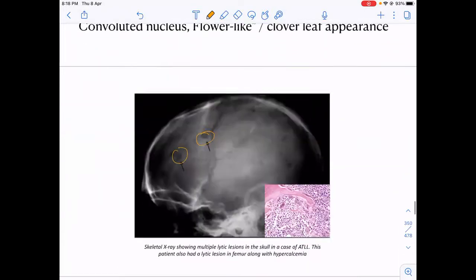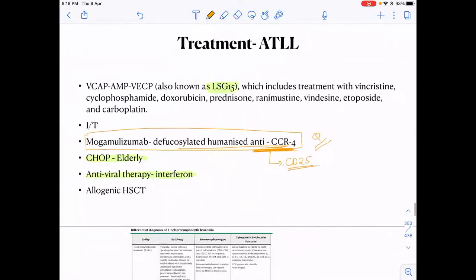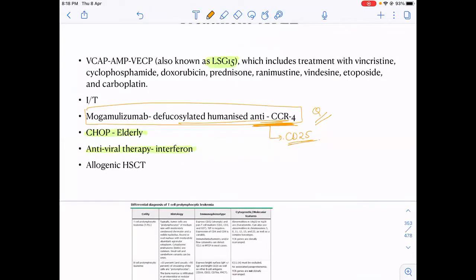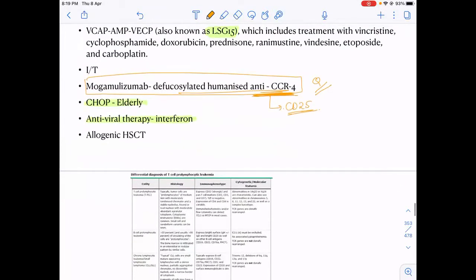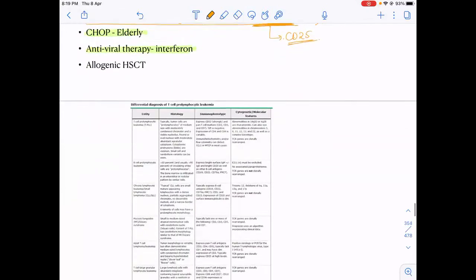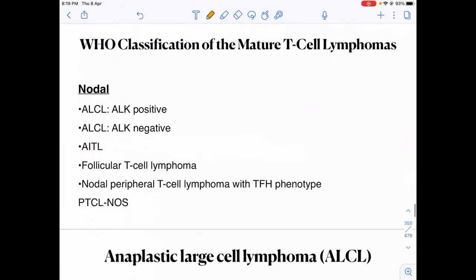CD25. So it is associated with CD25. So we have to remember just that in the elderly, we can give CHOP-like therapy. We can give antiviral therapy in the form of interferon, and anti-CCR4 mogamulizumab is a monoclonal antibody which can be given. And there is one protocol named as LSG-15 protocol, which can be given with or without this mogamulizumab. Okay. Any questions till now?